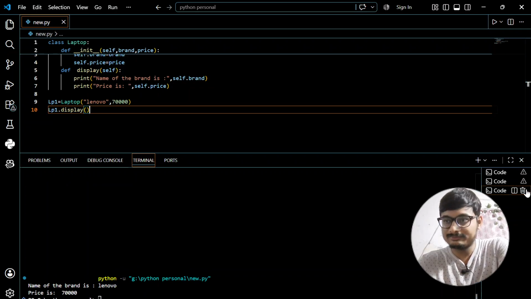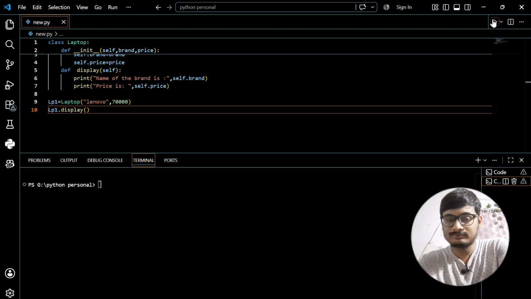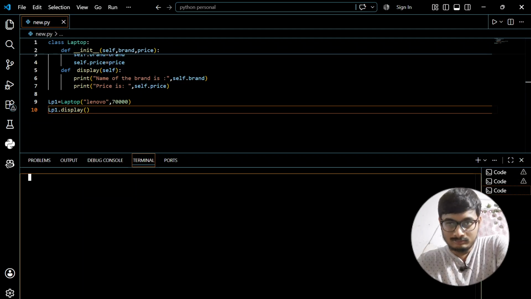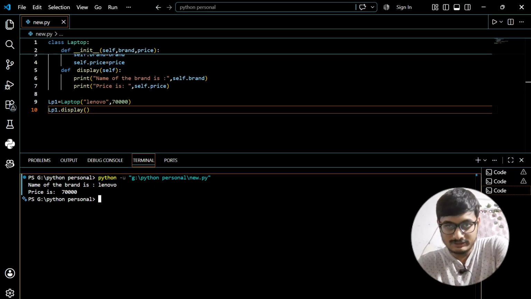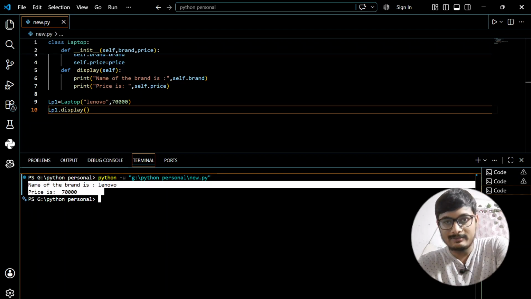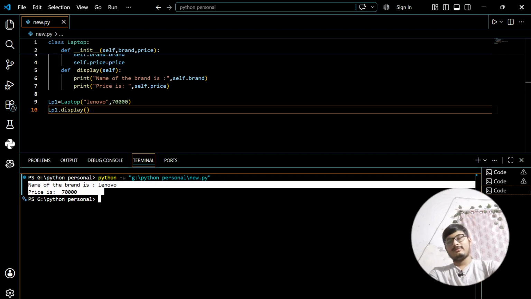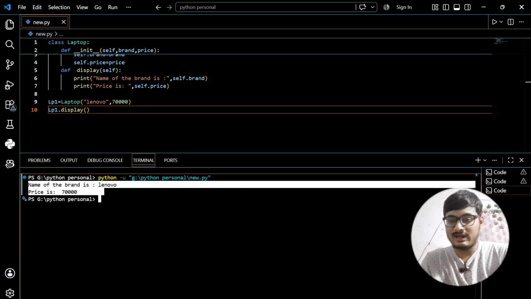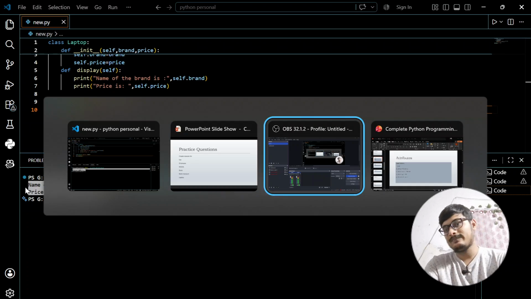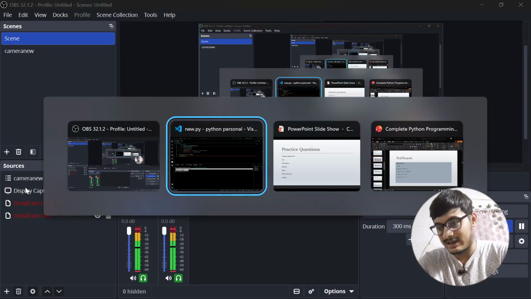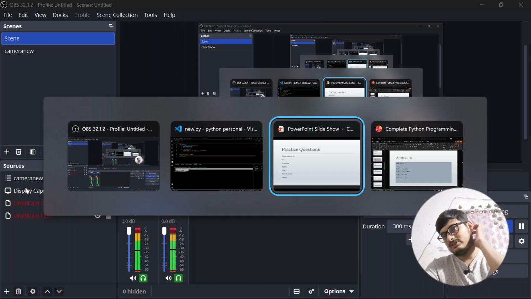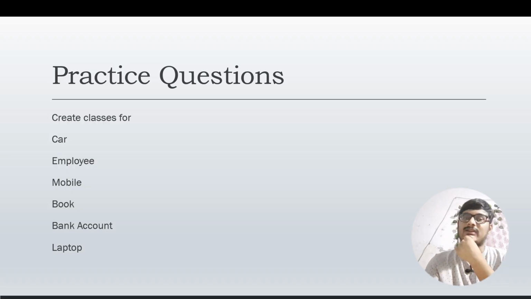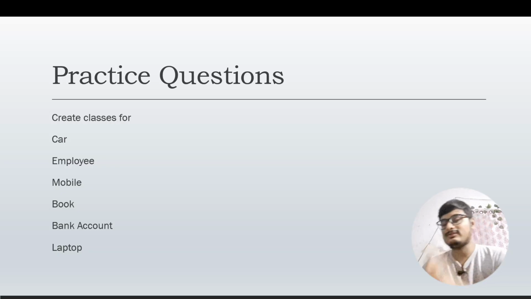As you can see, the output is name of the brand is Lenovo and the price is 70,000. It is getting printed very easily. I hope you understood all of these things. These are very interesting things, but you will have to learn about all of these things. Okay, it is a little complex, but I have solved a lot of questions now, so I think that you will be confident as well.